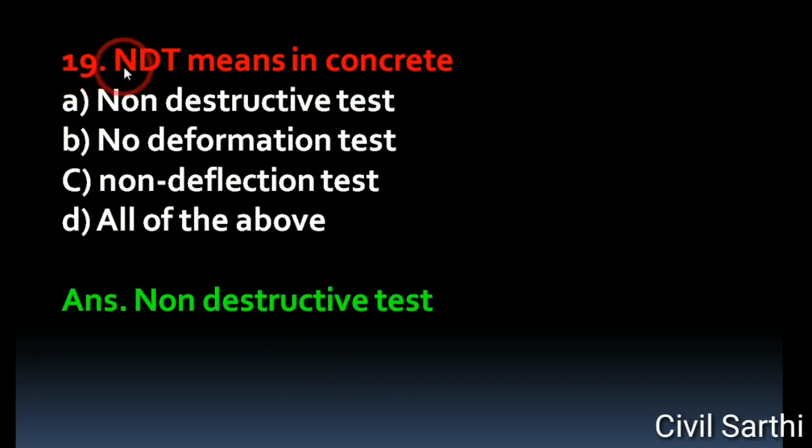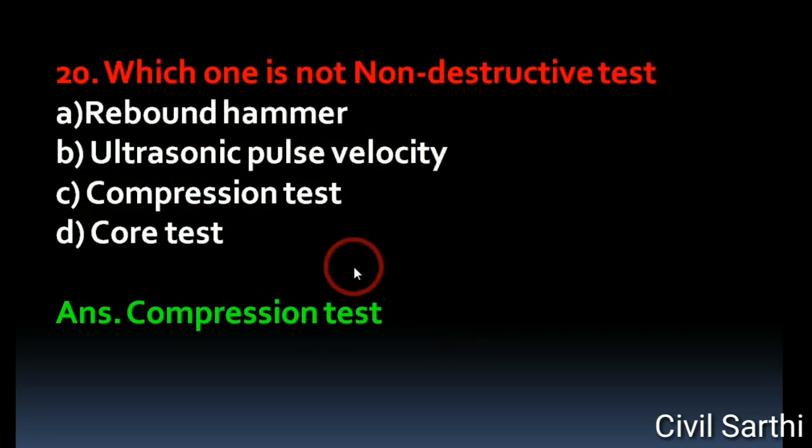Question number 19. NDT means in concrete. Option A, non-destructive test. Option B, no deformation test. Option C, non-deflection test. And option D, all of the above. The right answer is non-destructive test. Question number 20. Which one is not non-destructive test? Option A, rebound hammer. Option B, ultrasonic pulse velocity.